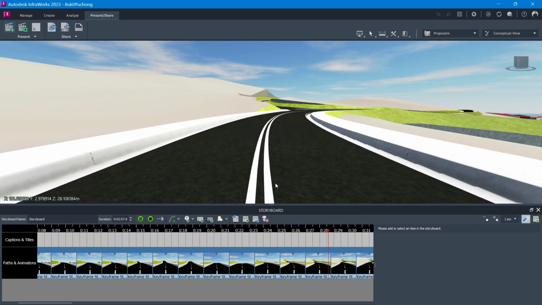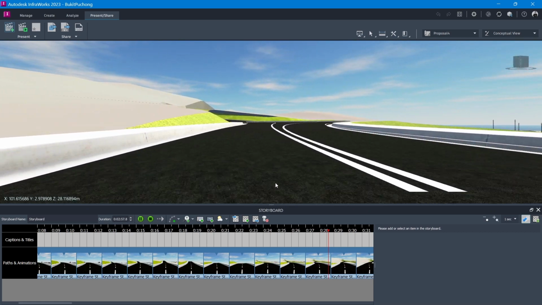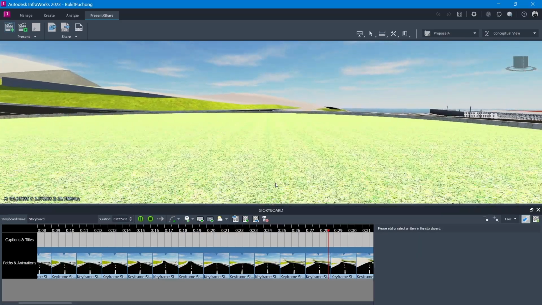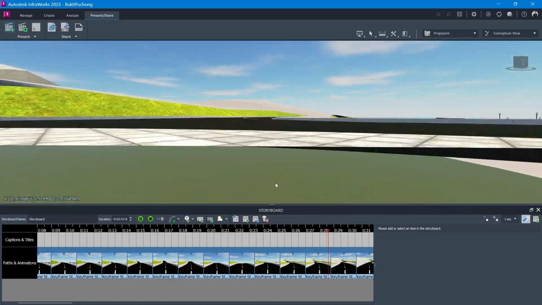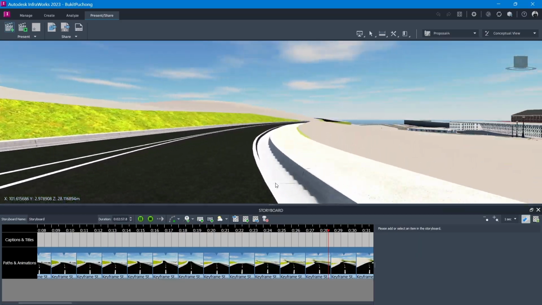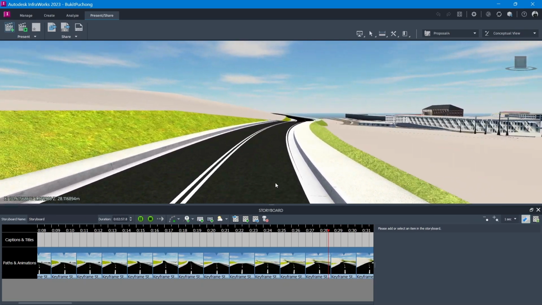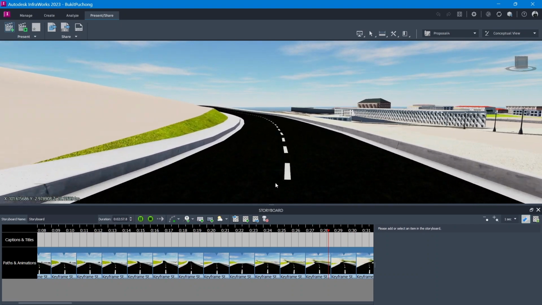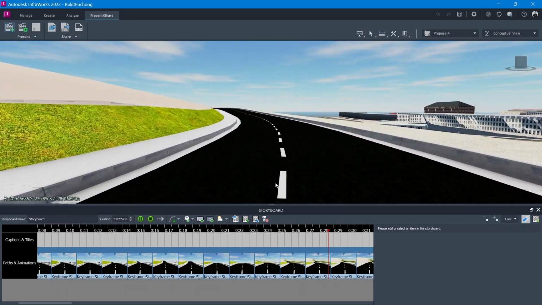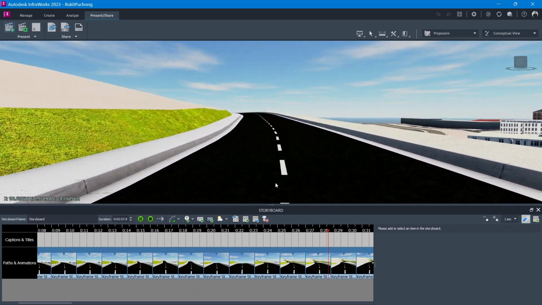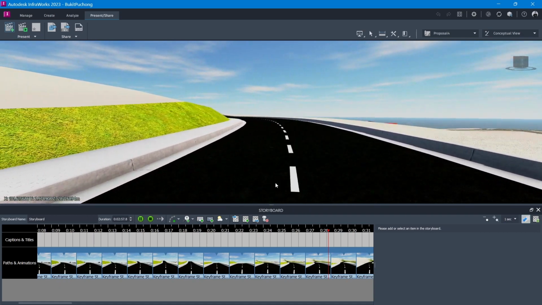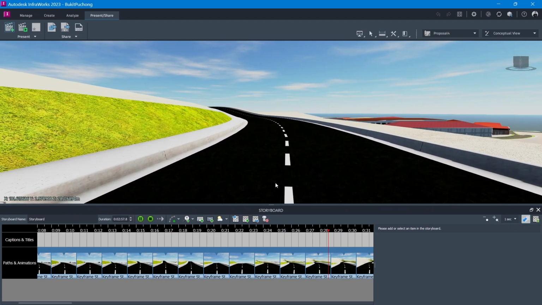We start here, it's moving, and then goes to the roundabout. We can adjust the tilting of the camera, so you can see the surrounding area of the project conceptually.